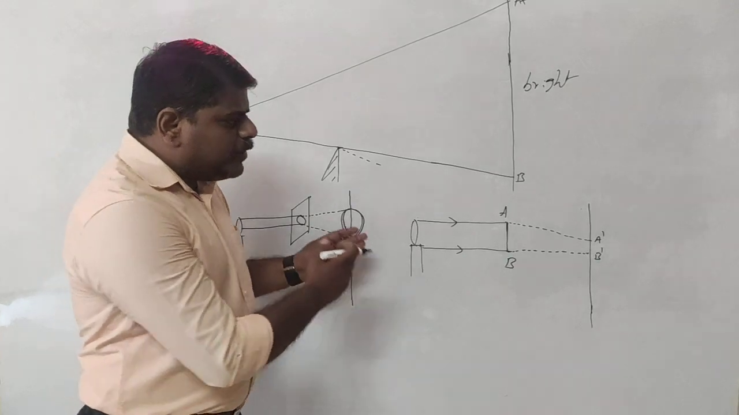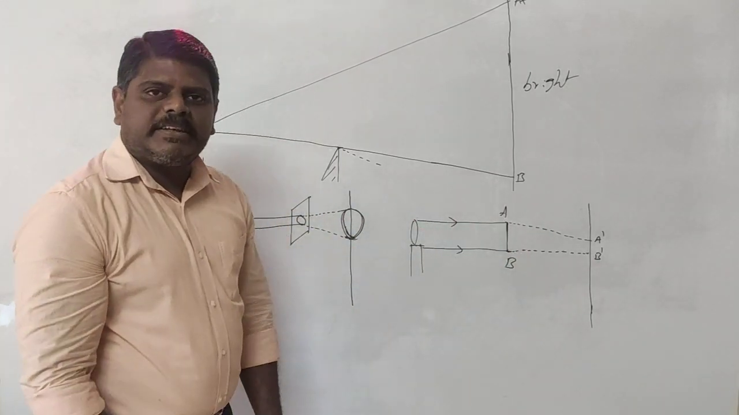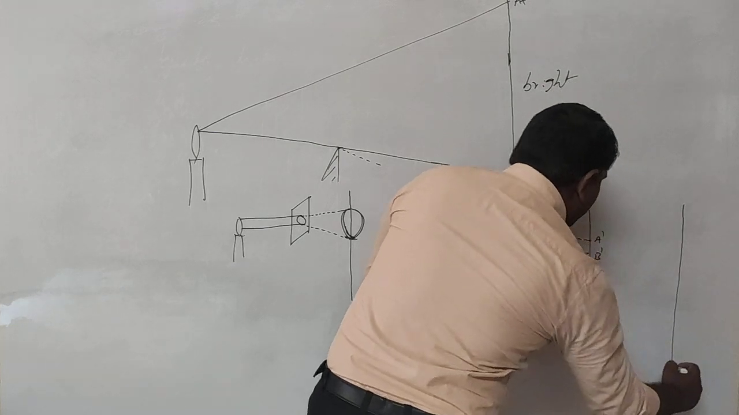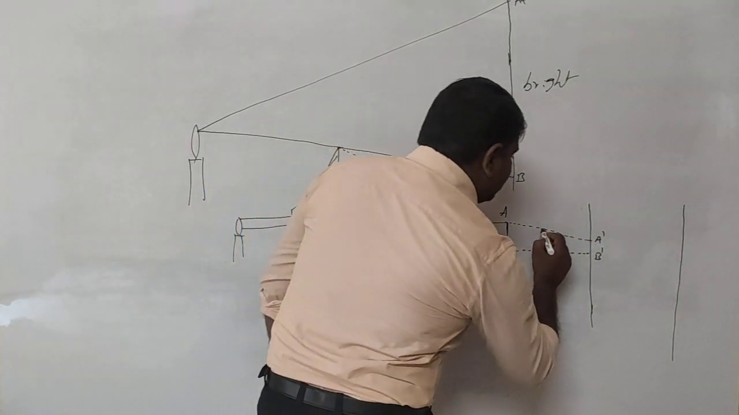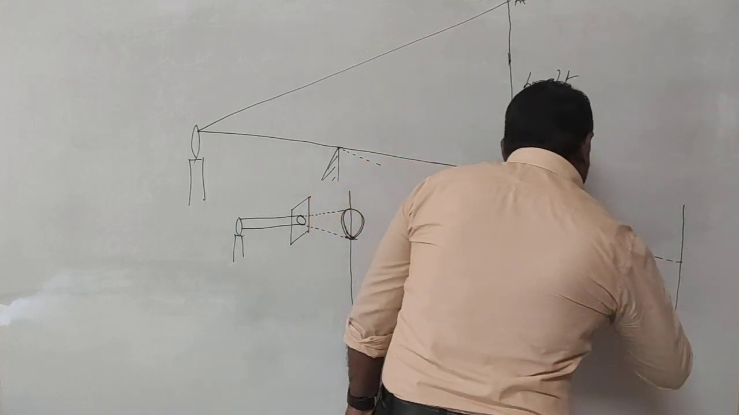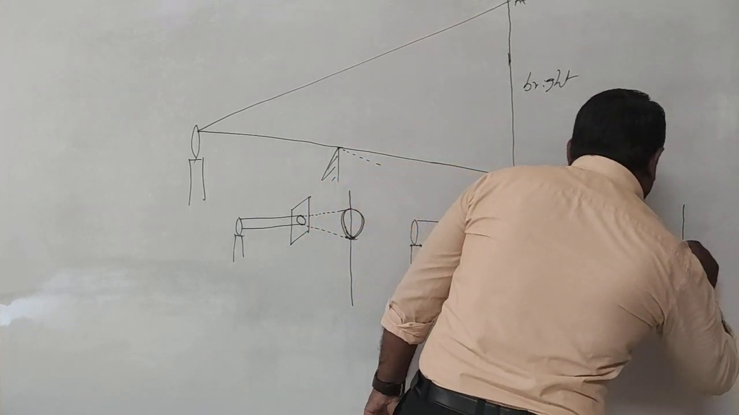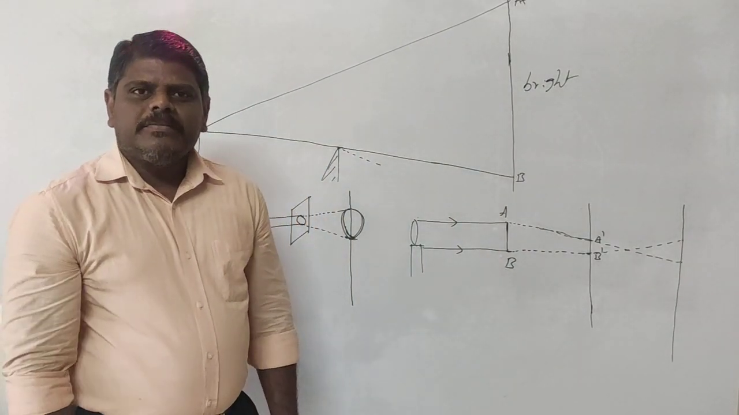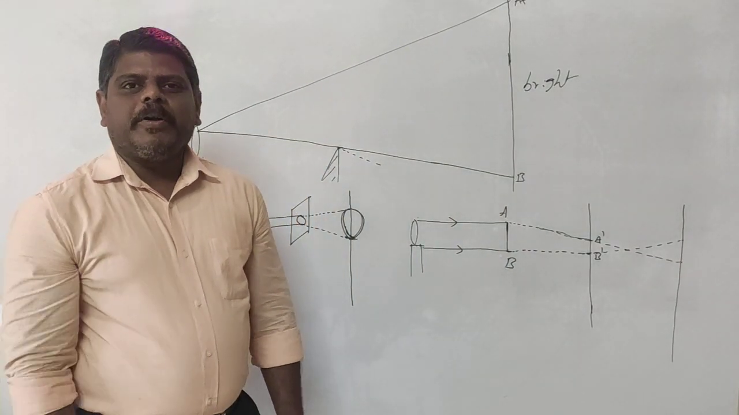In case I increase the distance of the screen, I take the screen at this place. Then what happens? This ray of light travels and reaches this point. This ray of light also travels and reaches this point. Are you going to get any shadow? No shadow is going to be produced.